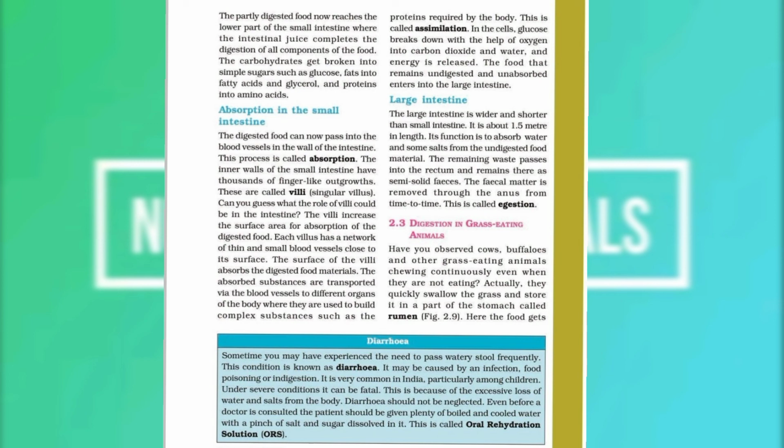So this food is utilized by the cells to release energy. So this is the process of assimilation. And what is the process of assimilation? We have discussed earlier that blood carries the absorbed food from the small intestine to different organs of the body where it is used. That is all about assimilation. So in the cells, glucose breaks down with the help of oxygen into carbon dioxide and water, and energy is released, and food that remains undigested and unabsorbed enters into the large intestine. So this is all about absorption and assimilation.